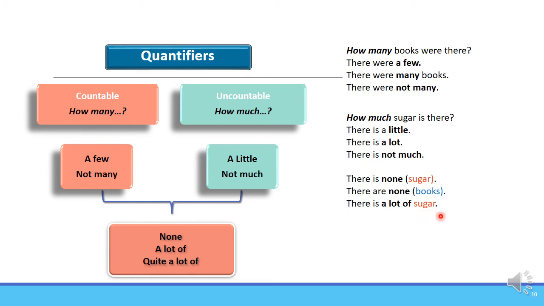There is a lot of sugar. There are a lot of books. We may use a lot of either with uncountable nouns or countable nouns. There is quite a lot of sugar. There are quite a lot of books. So we may use this expression with both uncountable and countable nouns.